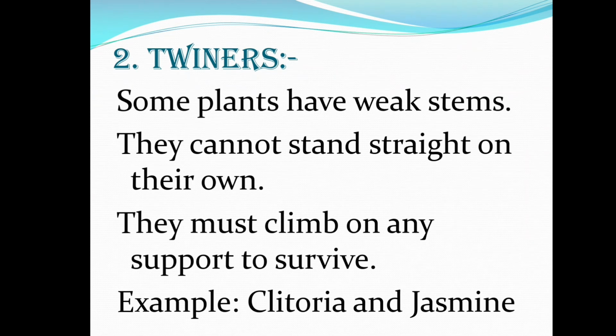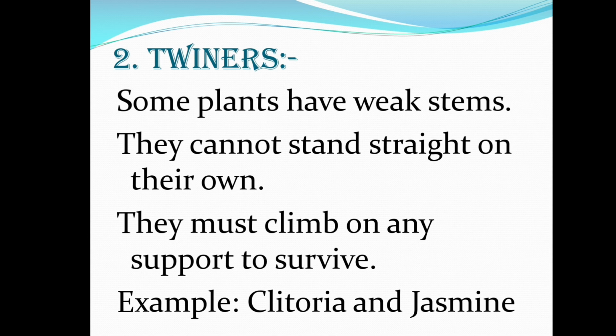Second one, twiners. Some plants have weak stems. They cannot stand straight on their own. They must climb on some support to survive. So, some of the plants have very weak stems and cannot stand straight on their own, so they need to climb on something. They need some support to survive. That kind of plant is called a twiner.